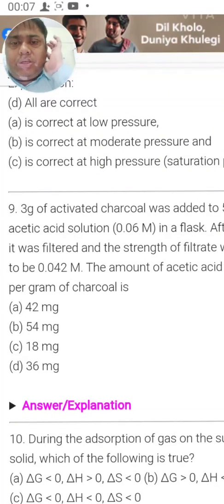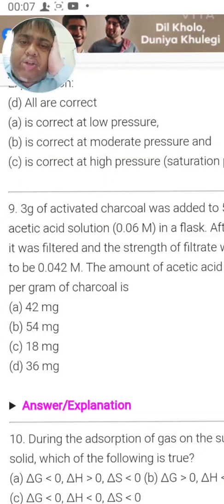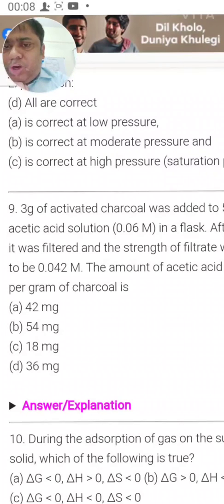Now the next question is: 3 gram of activated charcoal was added to 50 ml of acetic acid solution. Activated charcoal is nothing but an adsorbent. After an hour it was filtered and the strength of the filtrate was found to be 0.042 molar. The amount of acetic acid adsorbed per gram of the charcoal is, it's very easy.